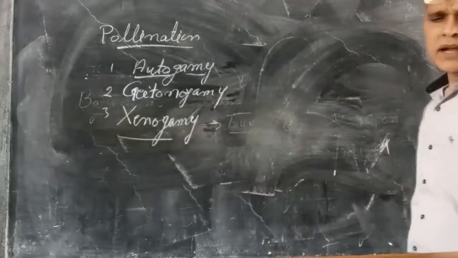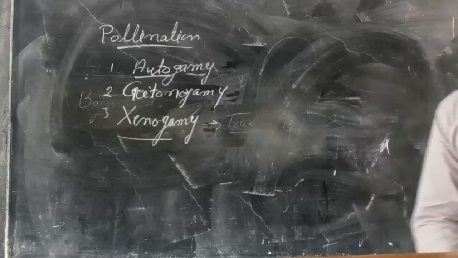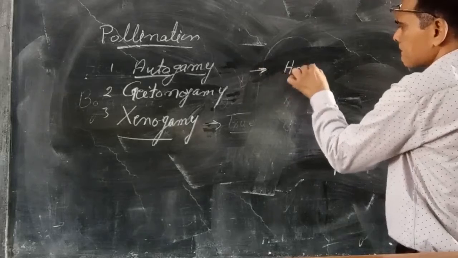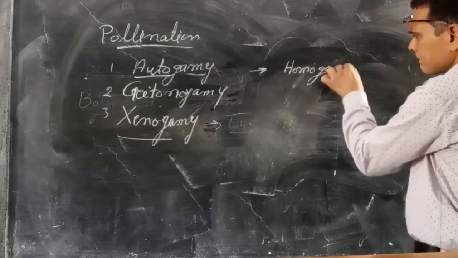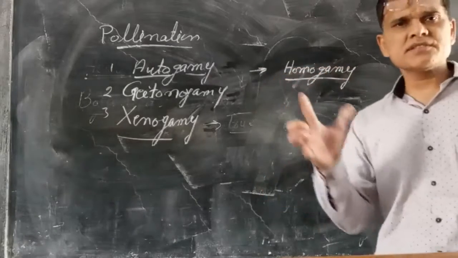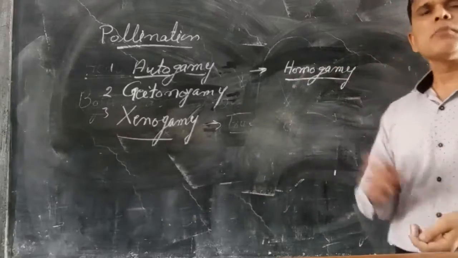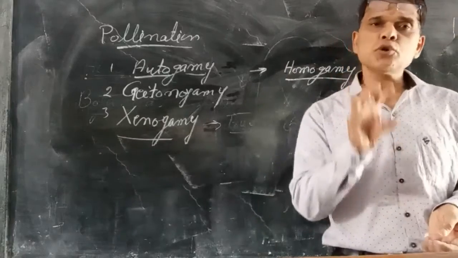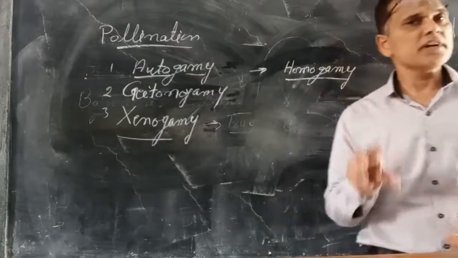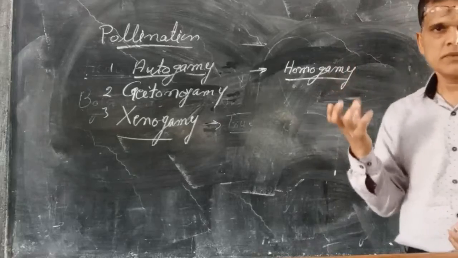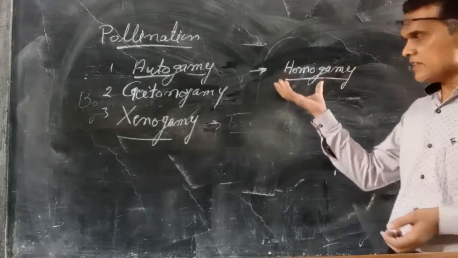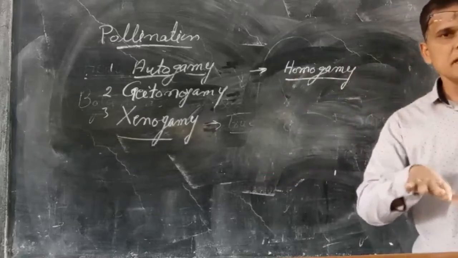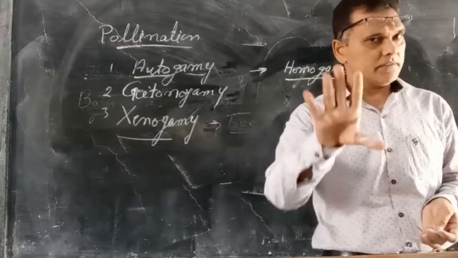Some adaptations are there for self-pollination and cross-pollination. The first is homogamy. Homo means same, gamy means maturation. Homogamy means both the male and female parts of the flower are matured at the same time. That means self-pollination will be there.